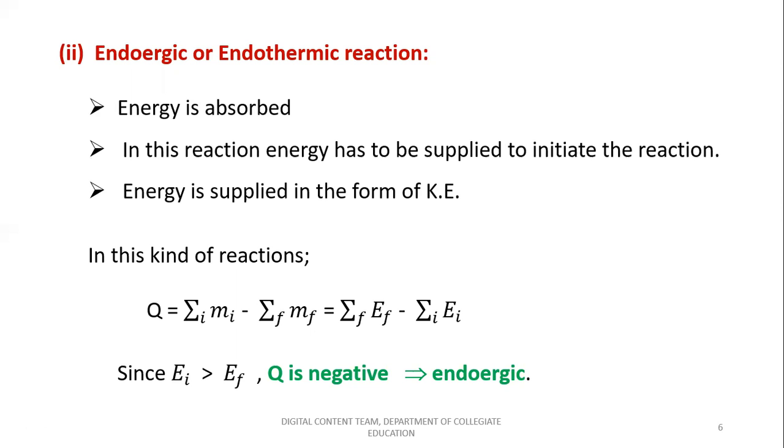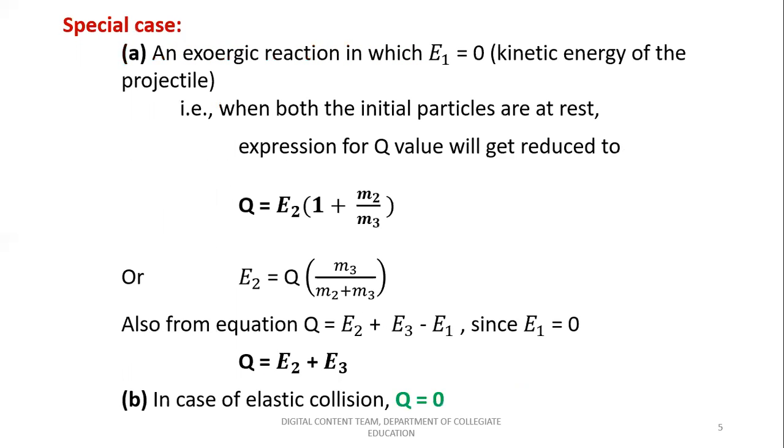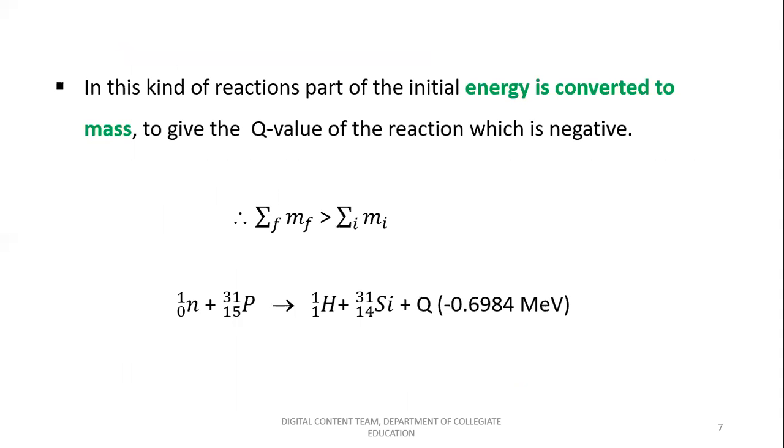That means the final energy is always decreased when you consider the product side, and that indicates that here the initial energy gets converted to mass to give the Q value of the reaction, which is negative in this particular type of reaction.